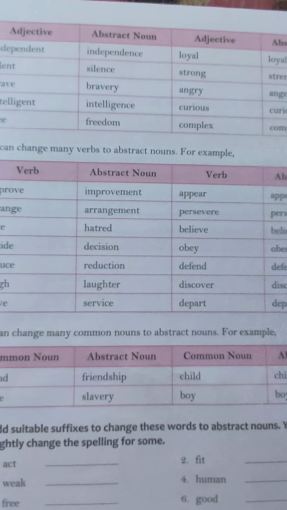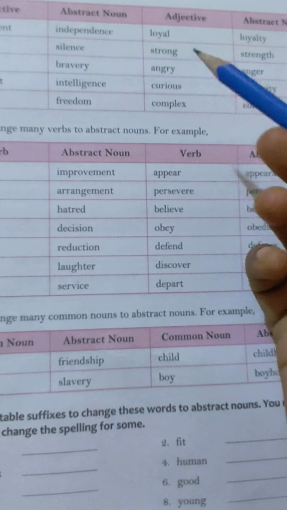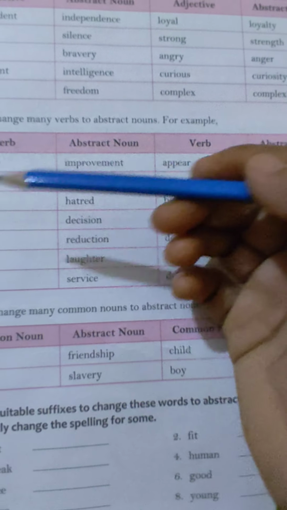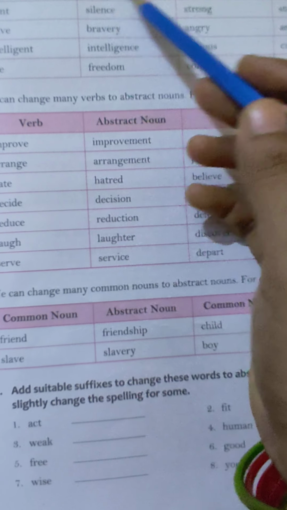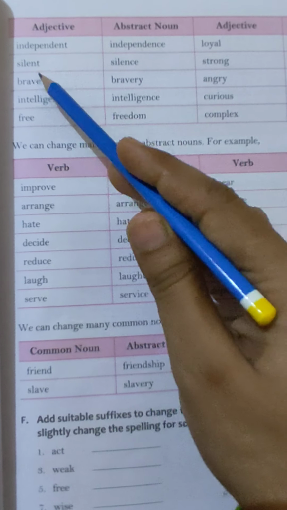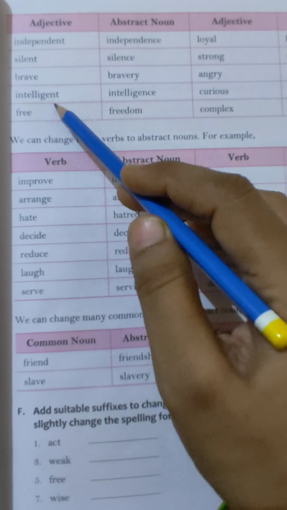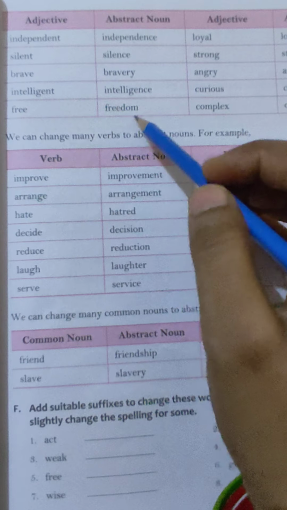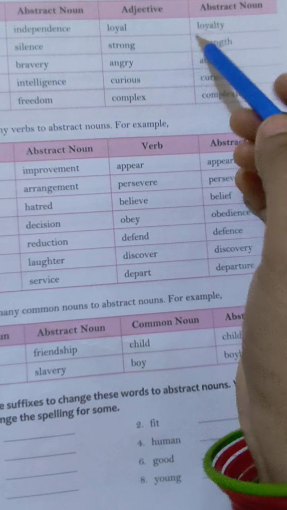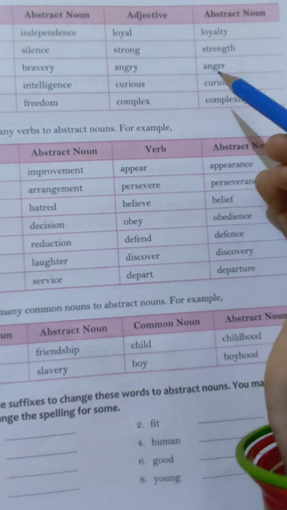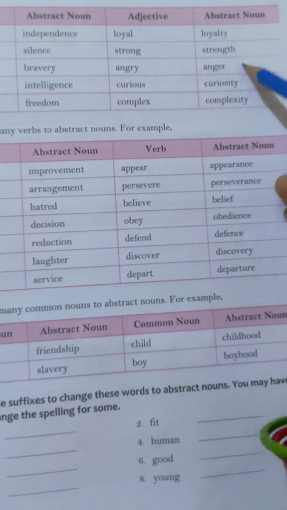Here some tables of adjectives and abstract nouns are given, like I have already explained to you. Independent, independence, you can see. Silent, silence. Brave, bravery. Intelligent, intelligence. Free, freedom, loyal, loyalty. Here you can see we are adding a few letters or a set of letters, and we are changing these adjectives into abstract nouns.